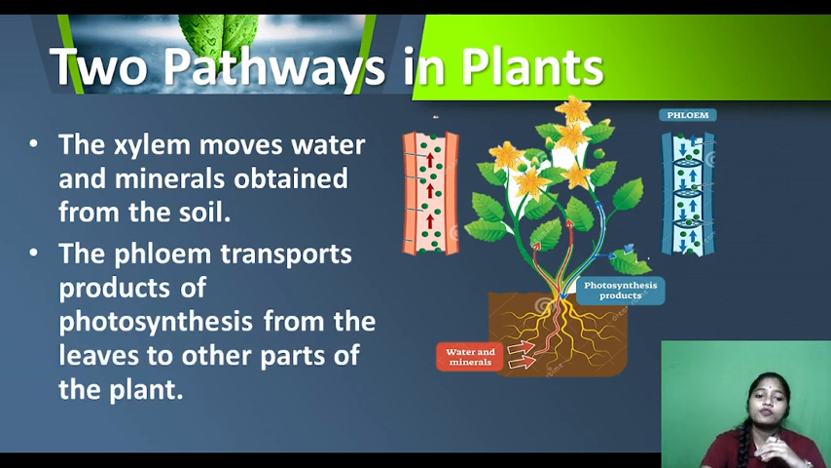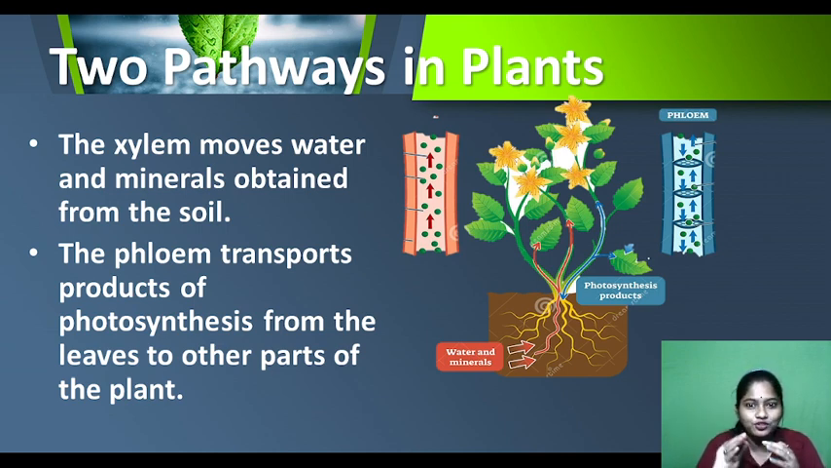And what does the phloem do? The phloem transports products of photosynthesis. It means the food which is prepared in the leaves goes from the leaves to the other parts of the plant. I have told you they need water, minerals and food, right? Food is prepared in the leaves, and water and nutrients are present in the soil. So the xylem will transfer the water and minerals which are in the soil, but the phloem will transfer food. Phloem, F, the pronunciation is F, right? So phloem and food. Phloem transfers the food.